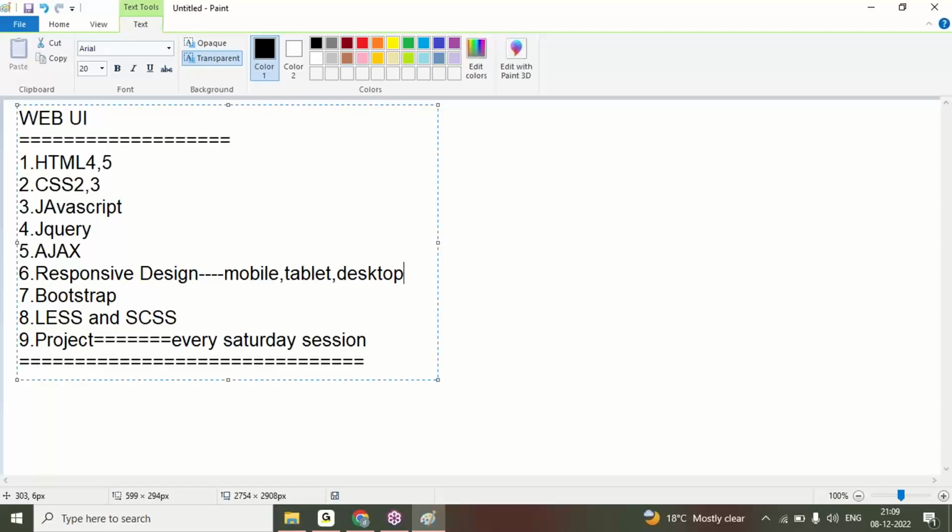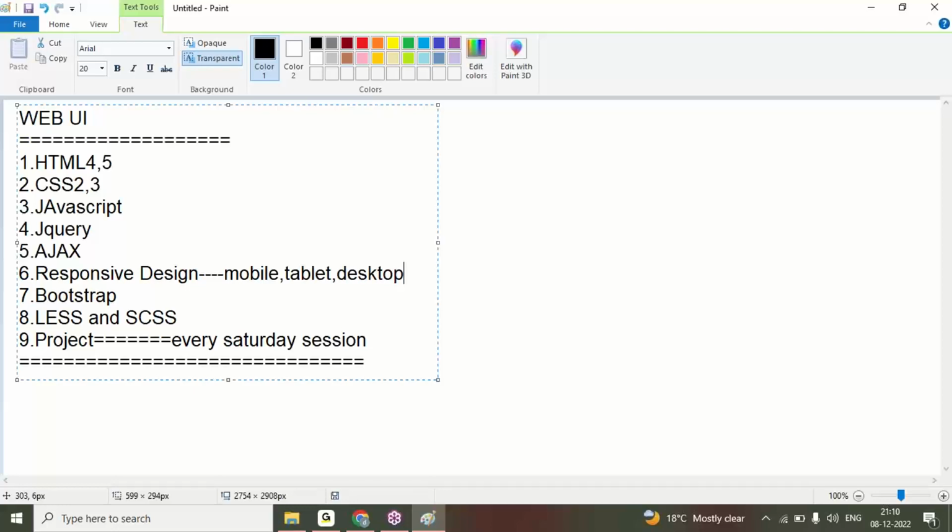Today is Thursday. Friday, I'll continue with the demo sessions. By that you will get some knowledge on what each topic is and what the output will be for each topic. If I use only HTML4, if I add CSS, if I add JavaScript, what type of output will I get? That I'll show you in 2 days of demos. Within the 2 days, I'll cover how I'm going to teach the subject and what topics will be covered. For each topic, I'll give you related information. After 2 days of demos, on Monday session, you will plan further.